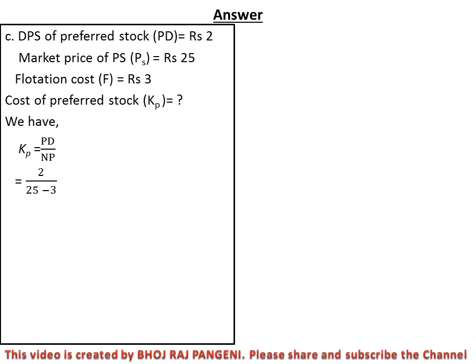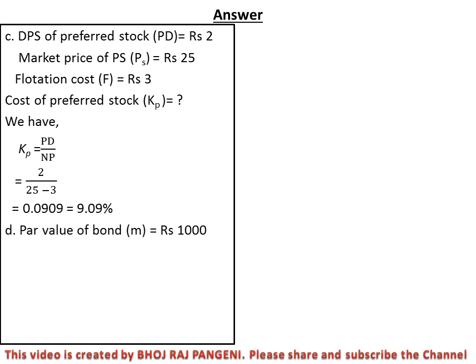Put the value of PD, and NP is the market price of stock minus flotation cost. So PD equal to 2 rupees, PS equal to 25 minus flotation cost 3, that is called the NP. Now we get 9.09% as the KP, that is the cost of preferred stock.